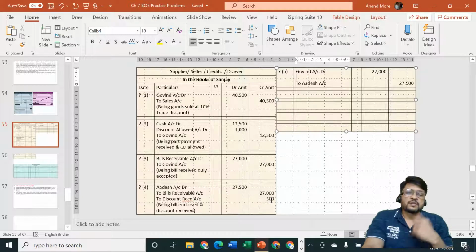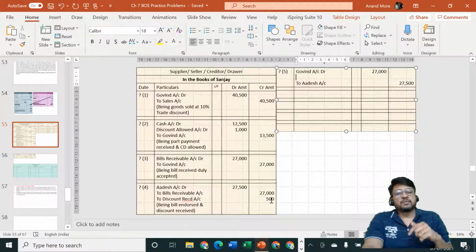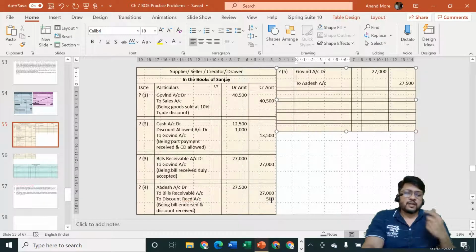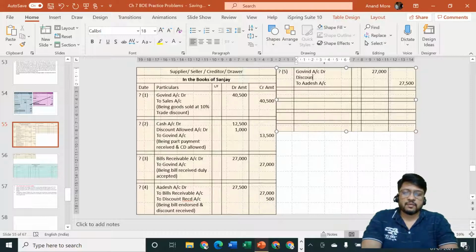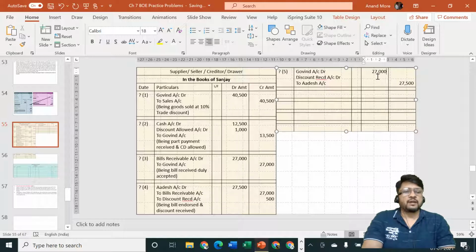So discount received is to be cancelled. Income is required to be cancelled. Gain is required to be cancelled. Income whenever enjoyed, it is credit. So income whenever it is cancelled, it will be debited. So it will be called as discount received account debit. Sir, how can you debit discount received account?